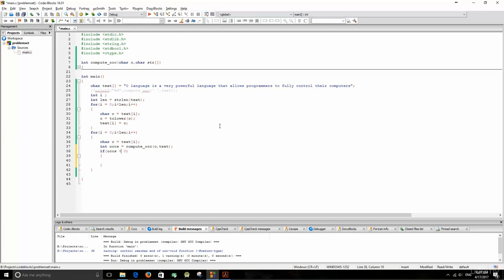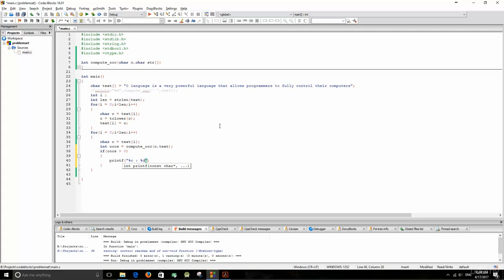So printf %c, that will print the character c itself, and then colon, and then space, and then %d, which will print the number of occurrences.